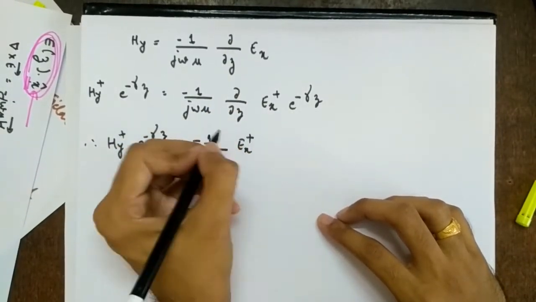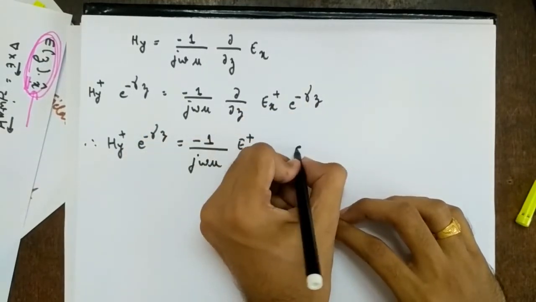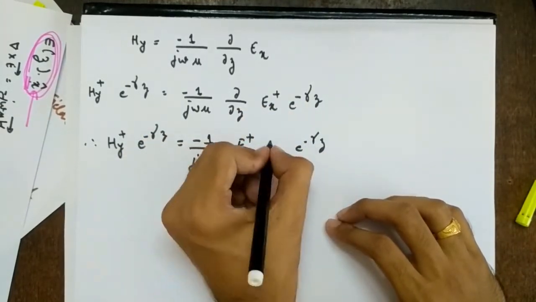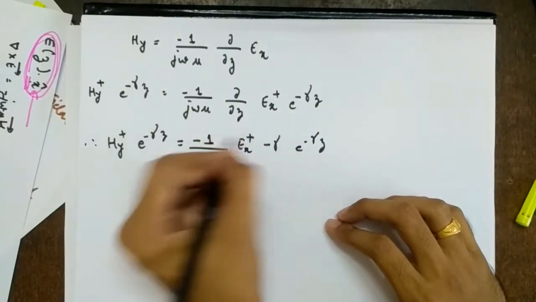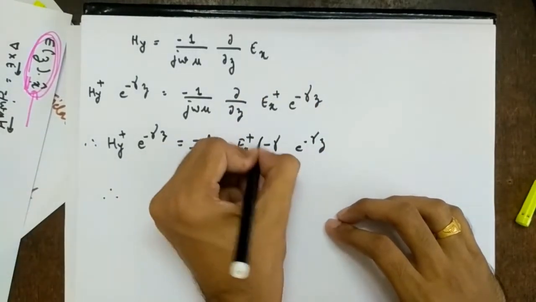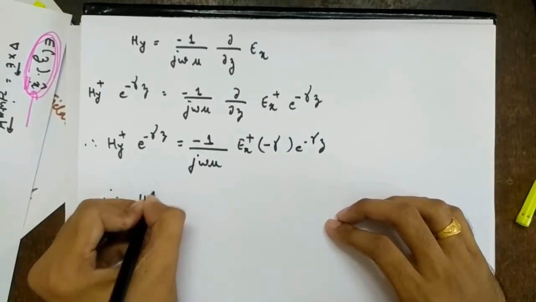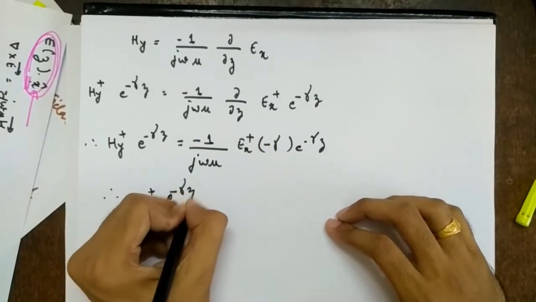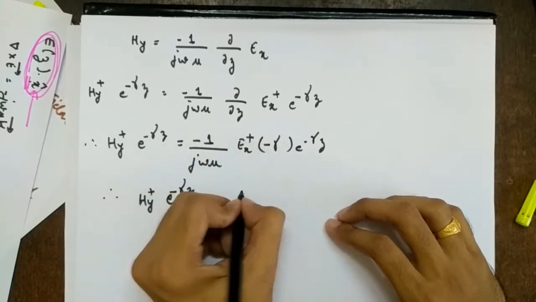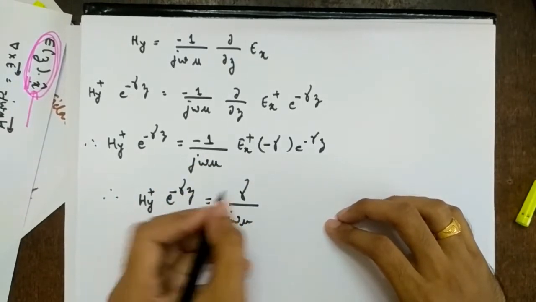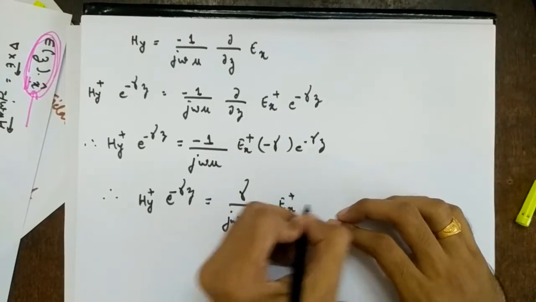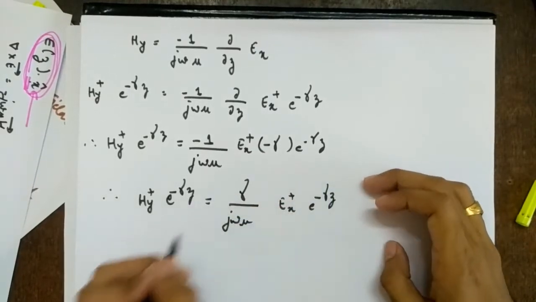The derivative of e raised to minus gamma z is e raised to minus gamma z only, but then you take the derivative of this, so it is what? Minus gamma, right? So therefore Hy plus e raised to minus gamma z equal to minus minus is plus, so gamma upon j omega mu Ex plus e raised to minus gamma z, right?